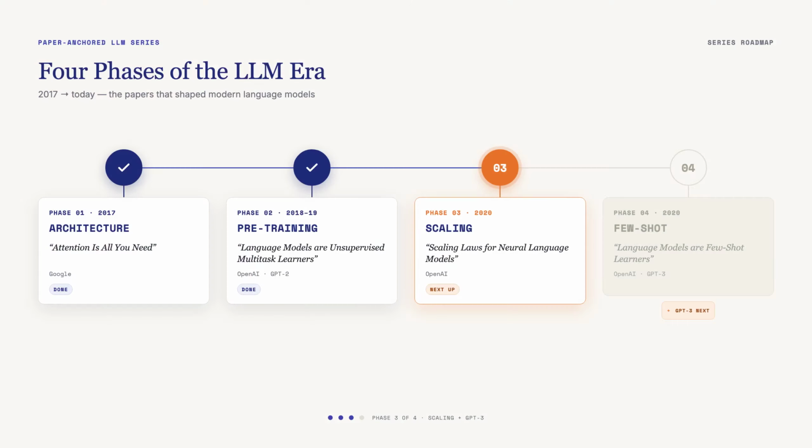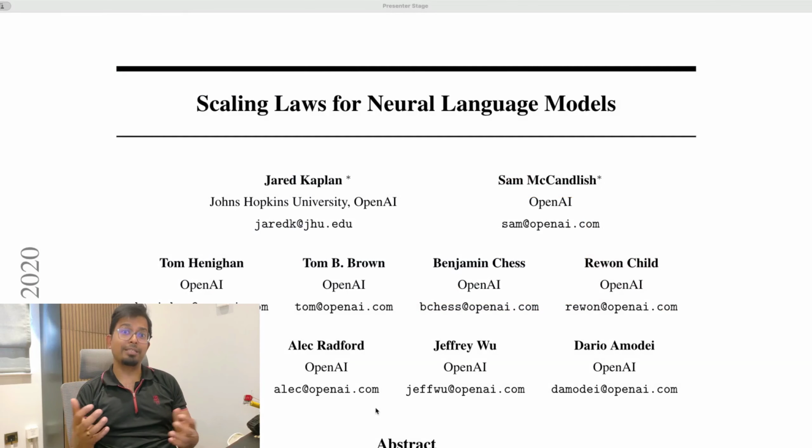Now, let's recap for a bit. Paper 1 gave us the architecture, the transformer. Paper 2 gave us the pre-training thesis. Feed a big transformer a huge web corpus, train it to predict the next token, and task behavior starts to emerge. Zero shot, before even instruction tuning existed.